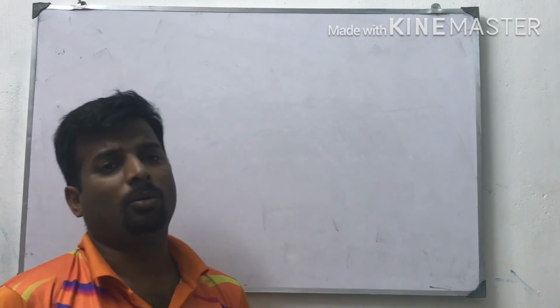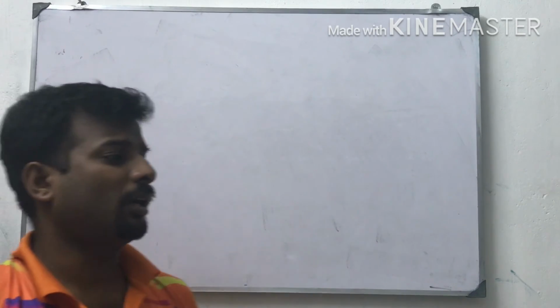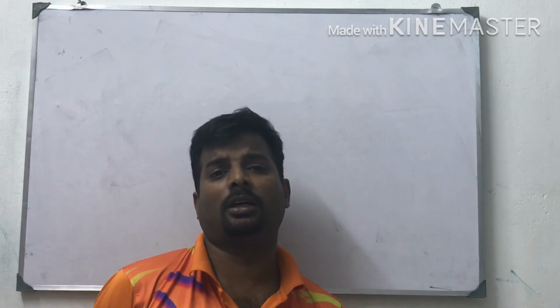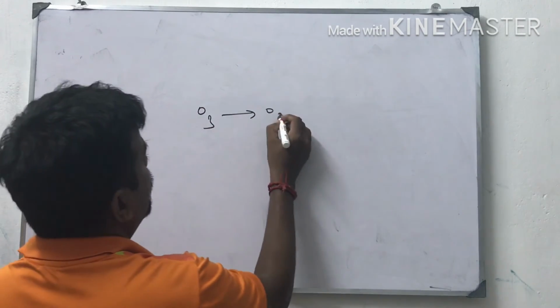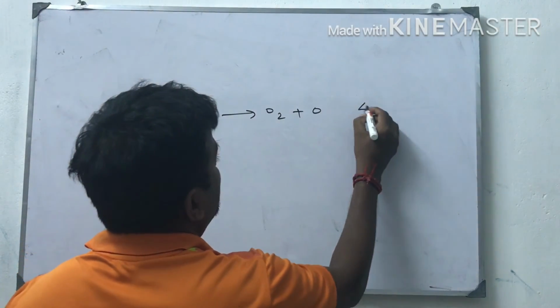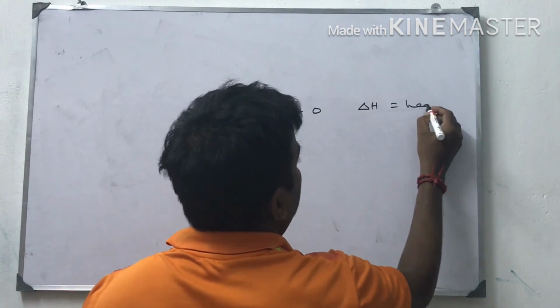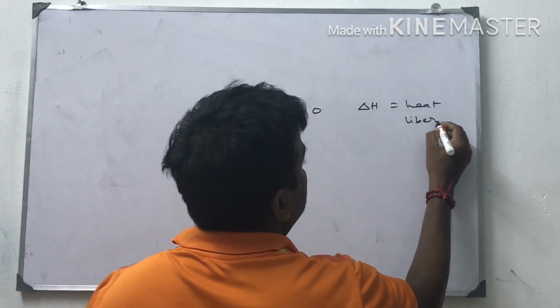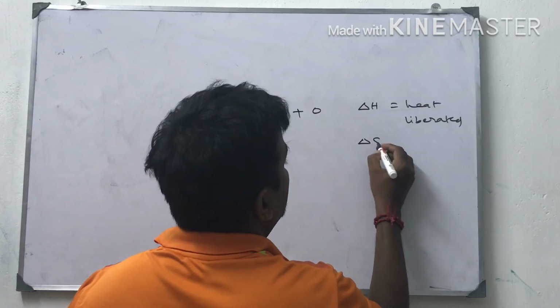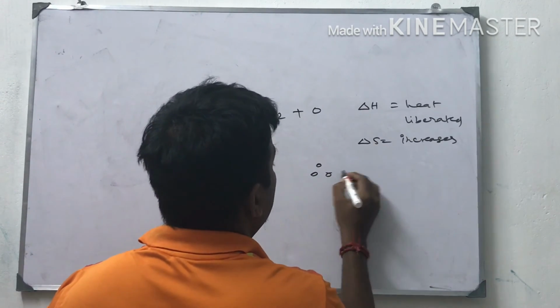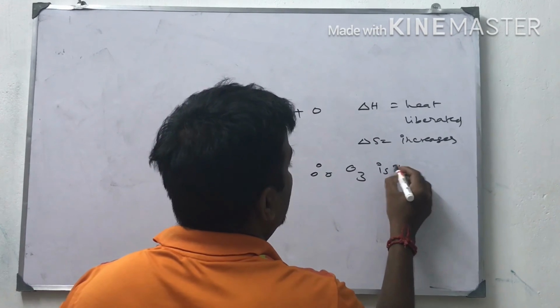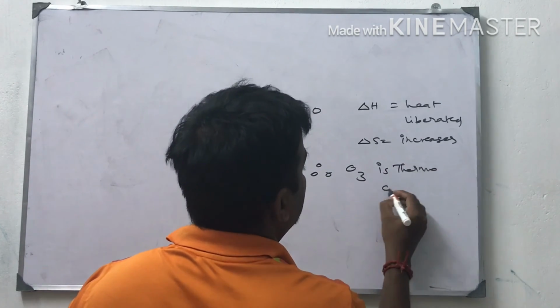Ozone is thermodynamically unstable because ozone decomposes into oxygen. During that process, heat is liberated, delta H is negative, and the entropy increases. So therefore O3 is thermodynamically unstable.